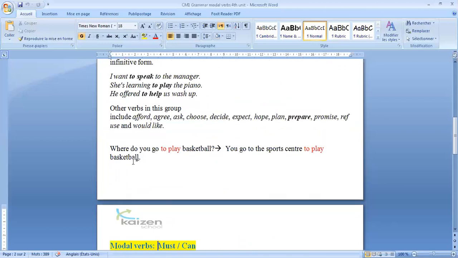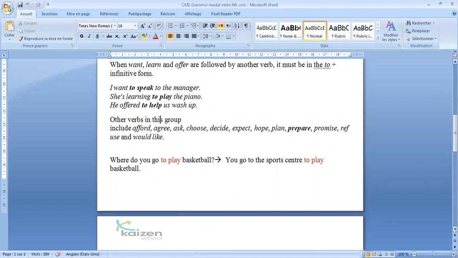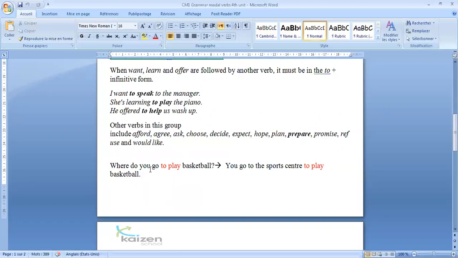We have here an example. Where do you go to play basketball? Where do you go to play? So here we have the expression you go to play basketball. You go to the sports center to play basketball.